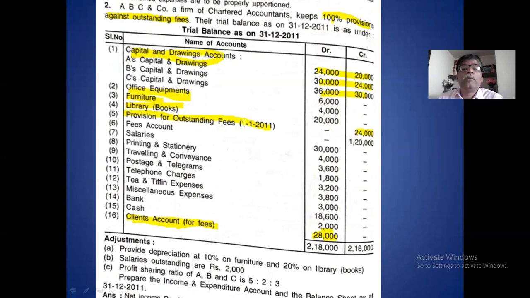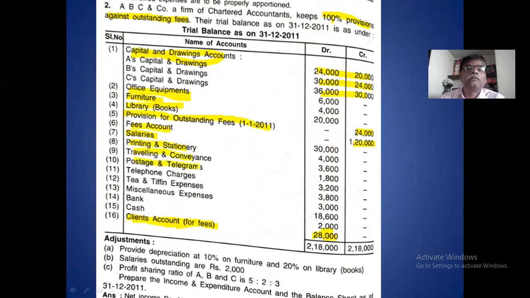Outstanding fees opening balance comes in your income and expenditure account, credit side. The credit amount comes on the credit side. Salary expense goes to income and expenditure. Printing and stationery expense. Traveling and conveyance expense.